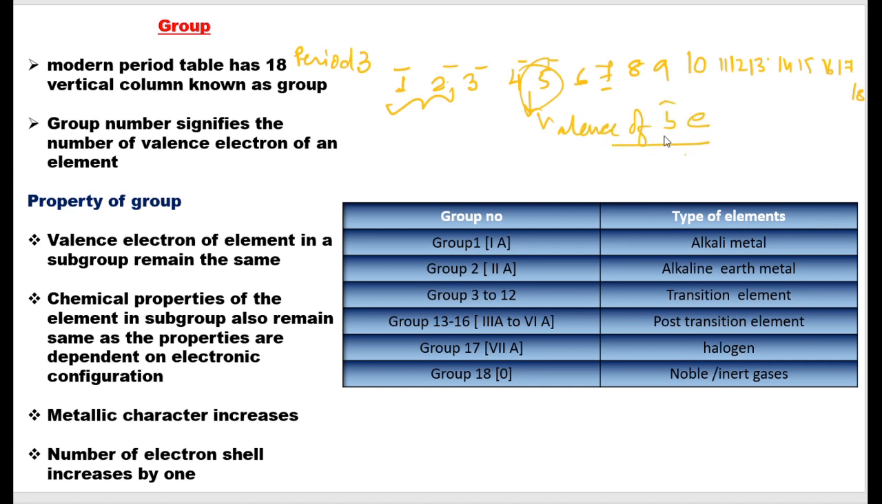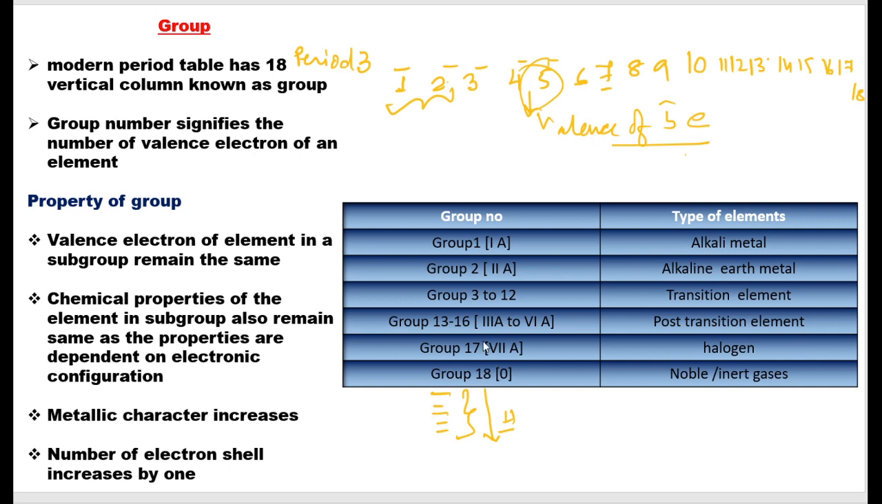So what are the properties of a group? In a group, the valence electron will never change. As the valence electrons are not changing, the electronic configuration would also not change. As the electronic configuration is not changing, its chemical and physical properties will also not change, because they are dependent on the electronic configuration. But as you move down the group, the number of shells will always increase by 1.